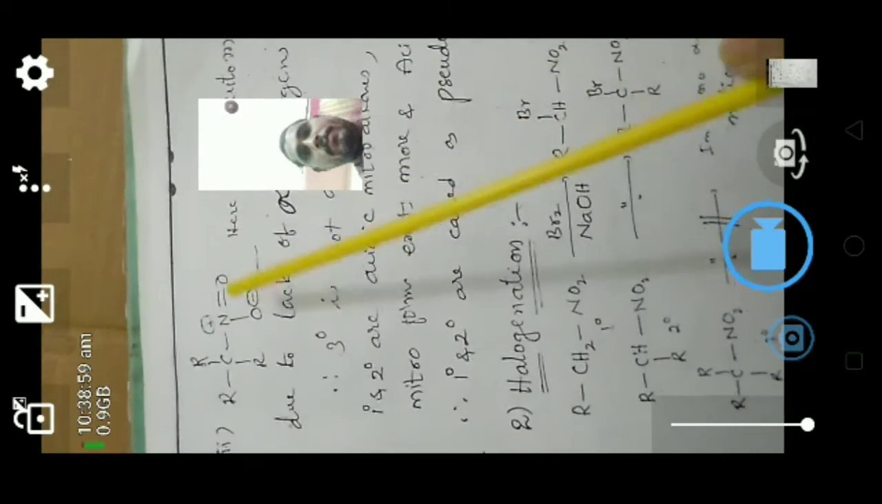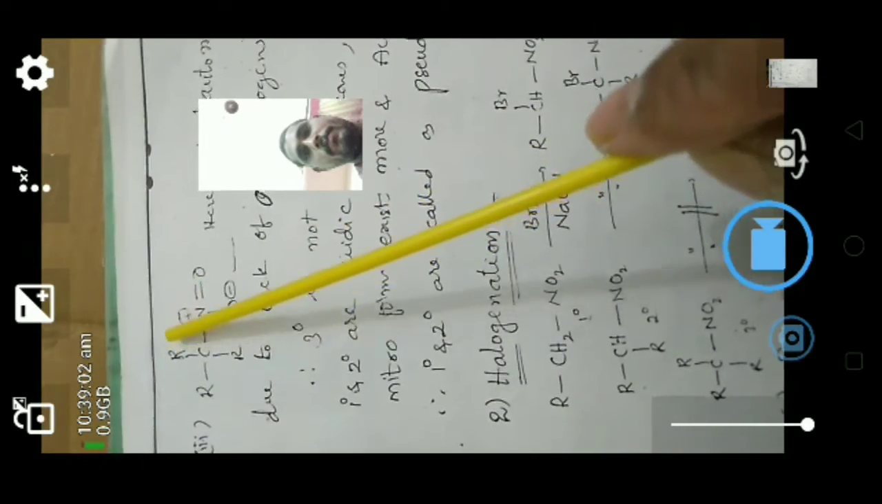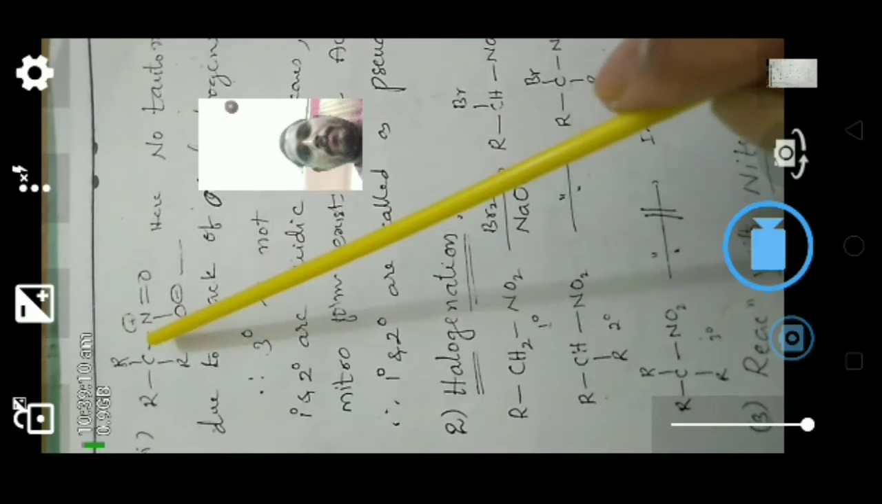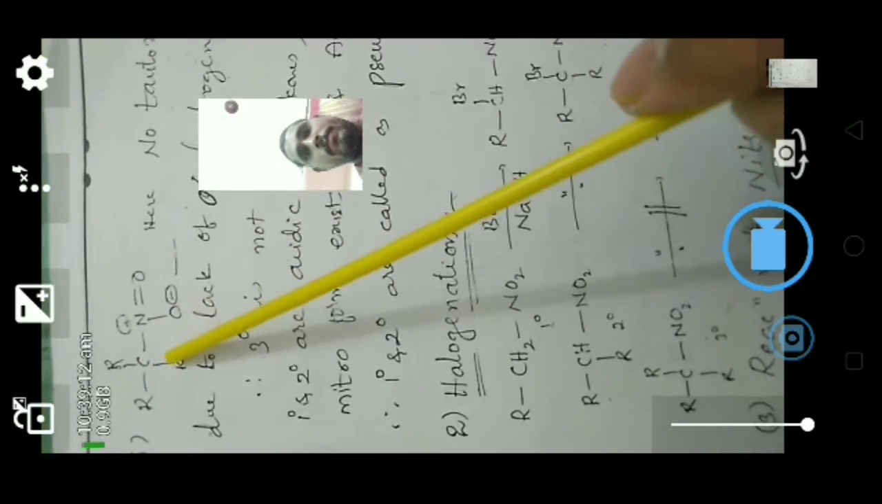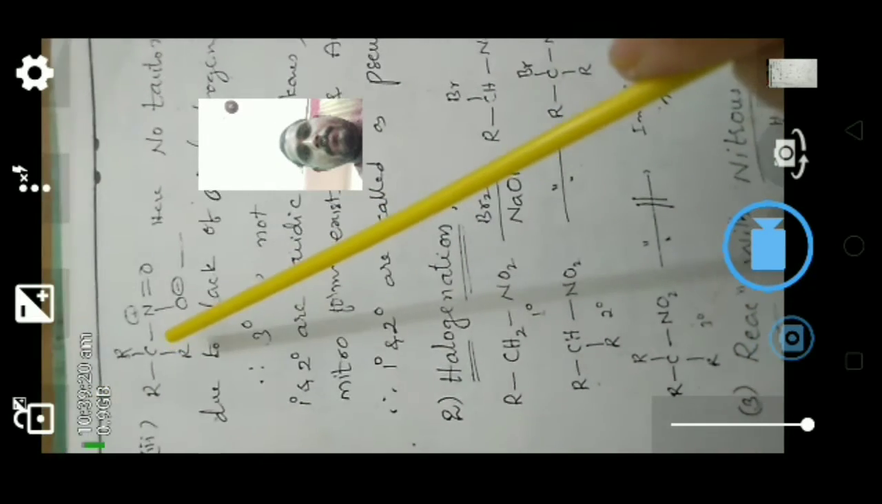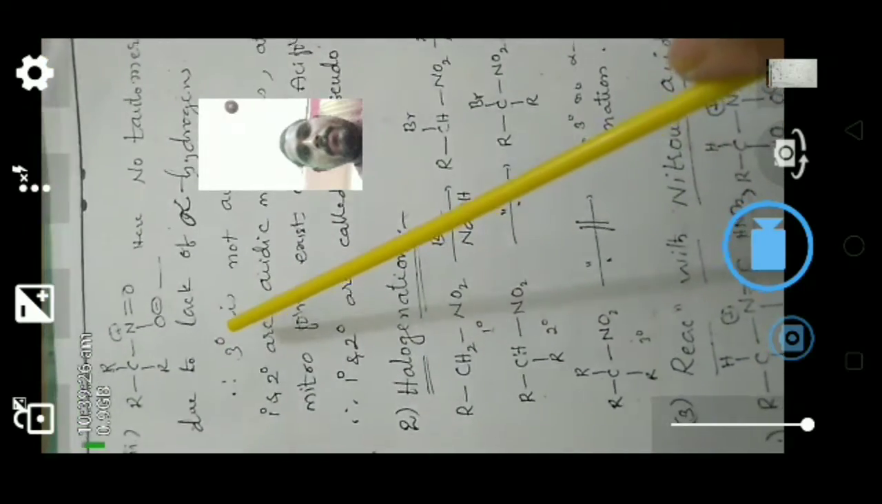Here the tertiary nitroalkane doesn't exhibit tautomerism because there is no alpha hydrogen at the alpha position. See here, this is the tertiary nitroalkane. The carbon which is immediately attached to the nitro group is called the alpha carbon, and the hydrogen attached to this carbon is called the alpha hydrogen. Here there is no alpha hydrogen because the remaining three groups are alkyl groups. That's why a tertiary nitroalkane doesn't exhibit tautomerism and doesn't give an acidic form.